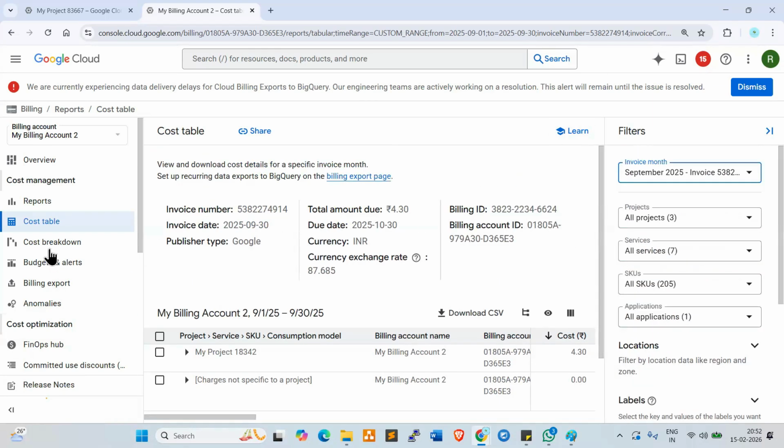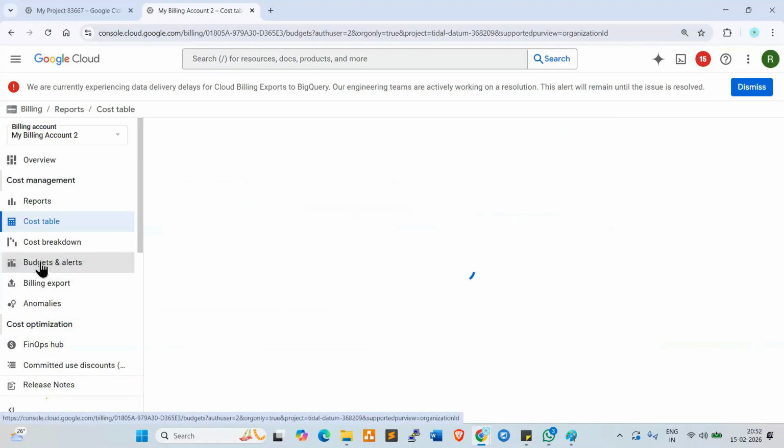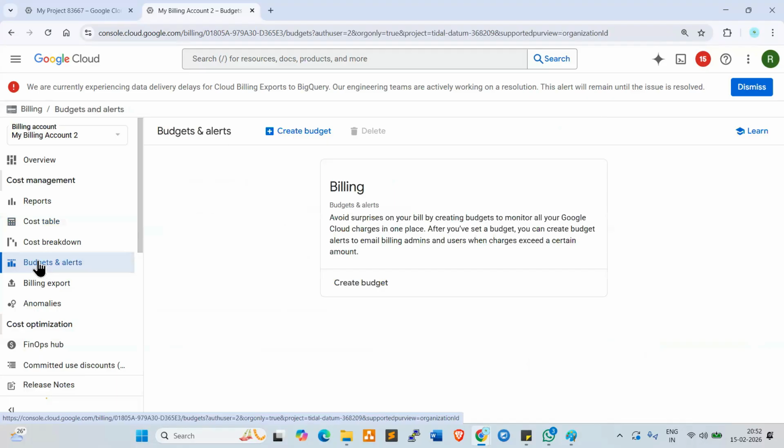Now go back to budgets and alerts. Here we need to create the budget. How can we create and control the budgets? Let's try to understand. Create budget.